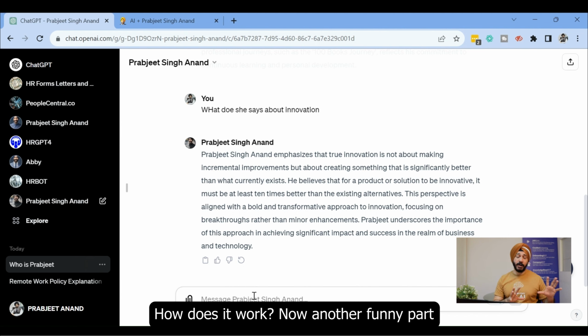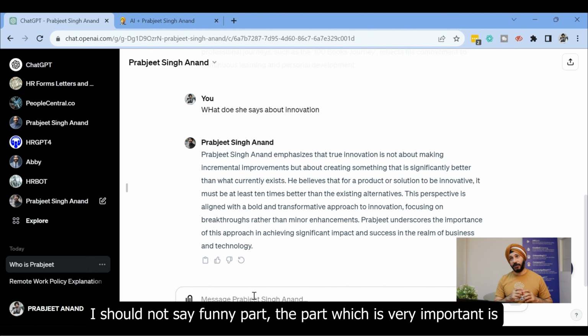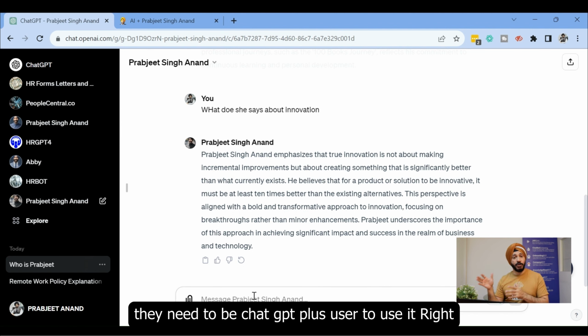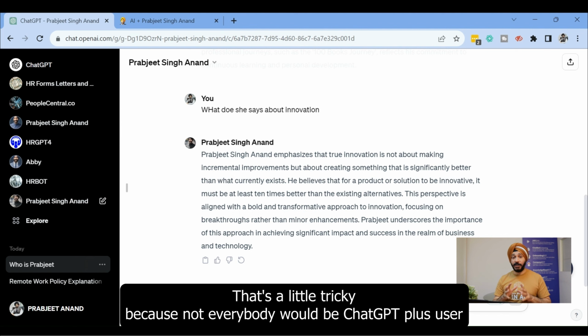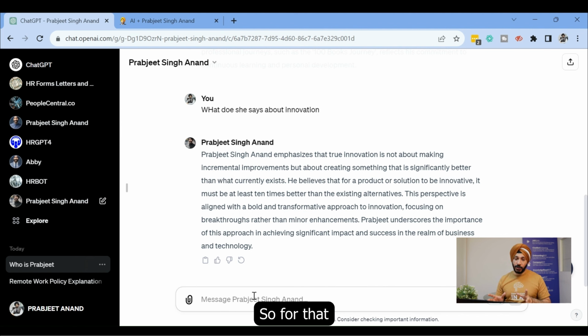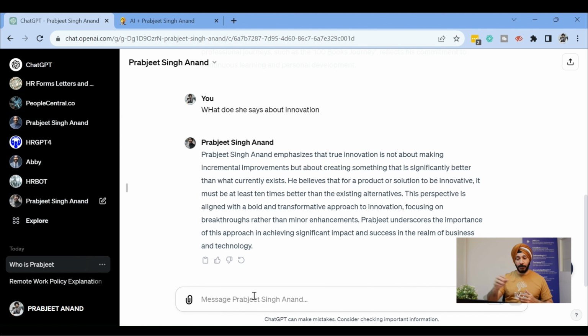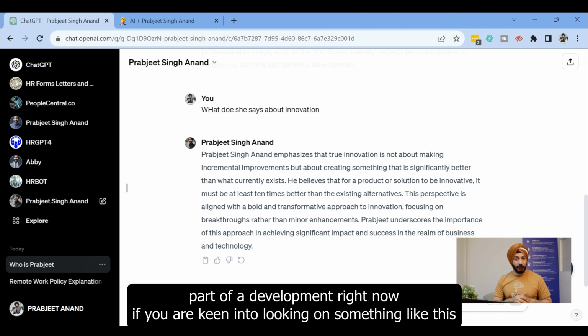Now, another very important part is that when you send this link to anybody, they need to be a ChatGPT Plus user to use it. That's a little trickier because not everybody is a ChatGPT user. For that, they built something called the Assistant APIs, which is part of development.